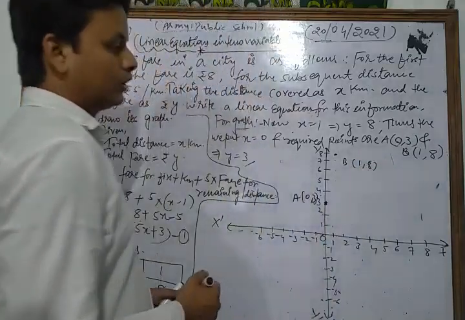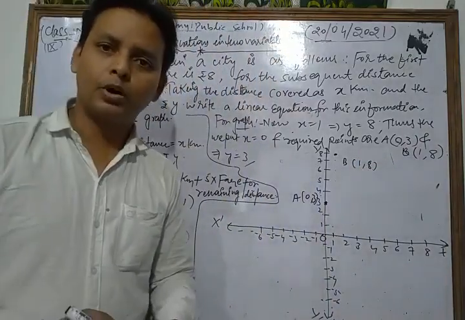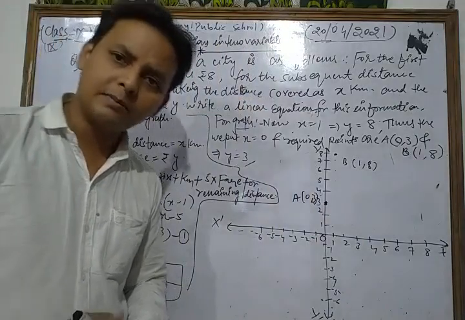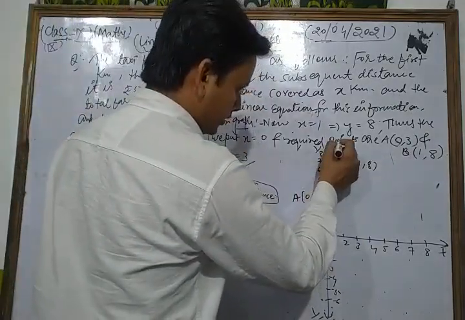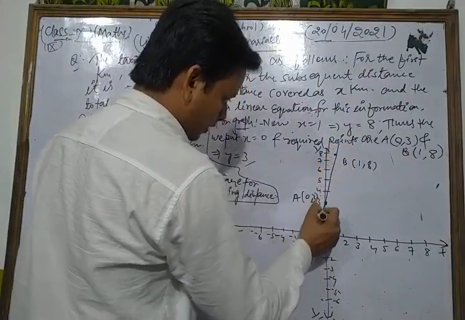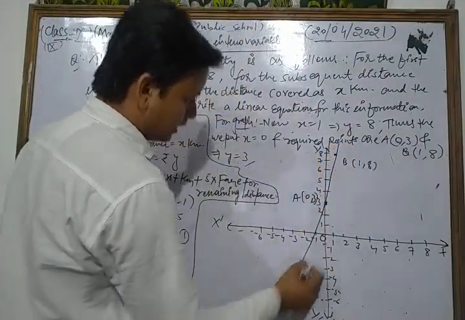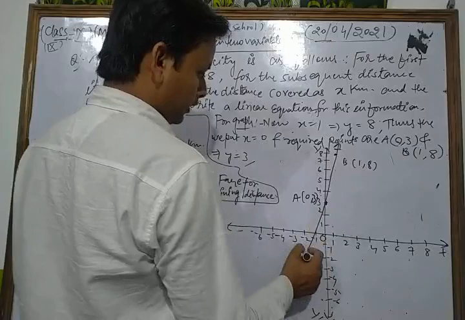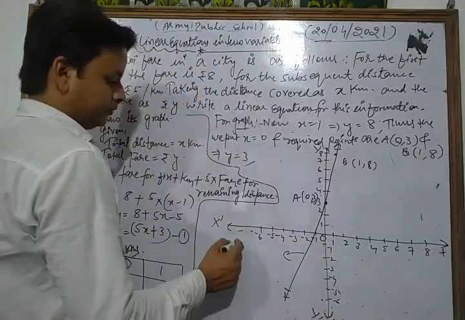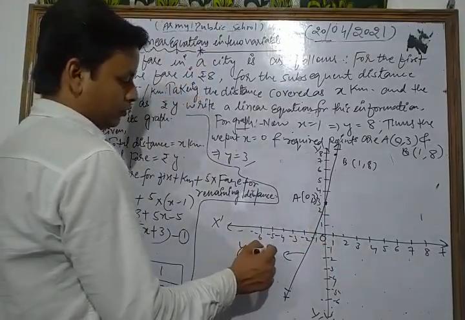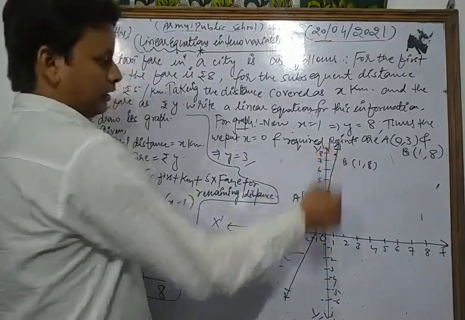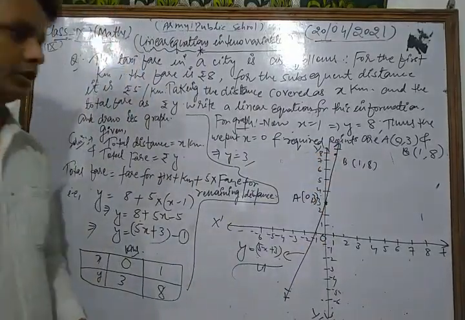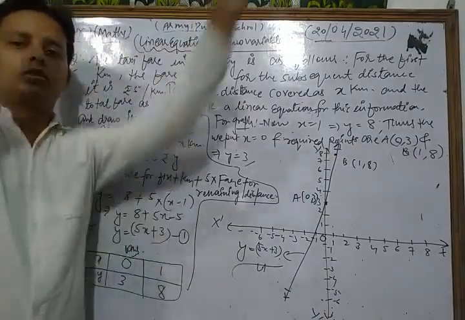Now we plot both the points. Now we join them by a straight line and produce it. This is the required graph of the line y is equal to 5x plus 3. This is the required solution of the given question.